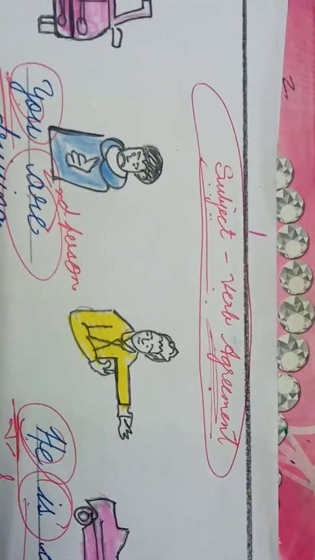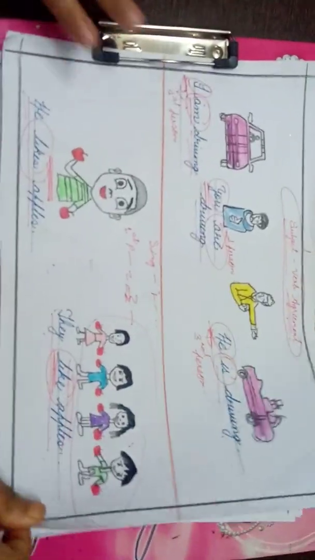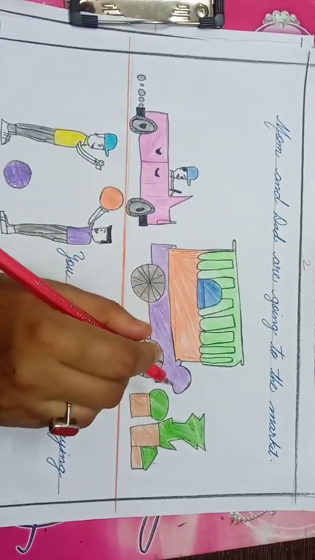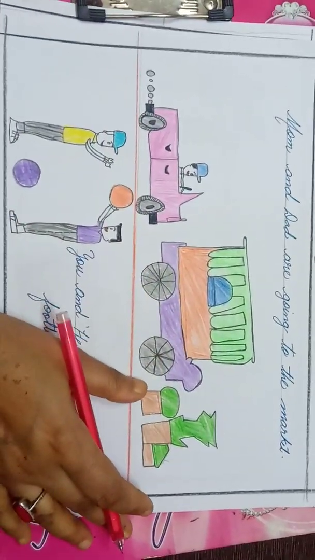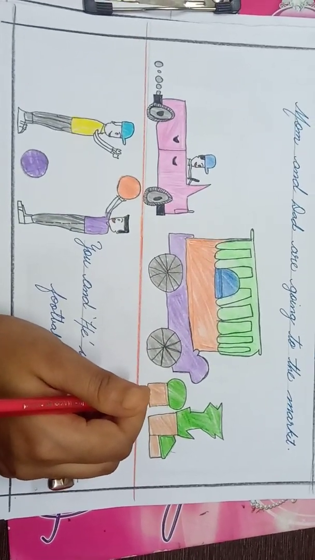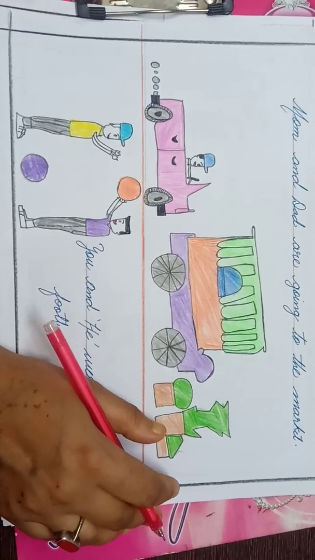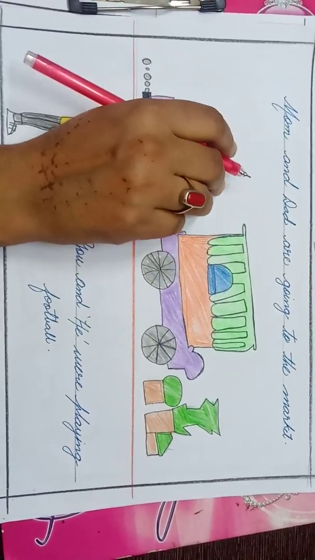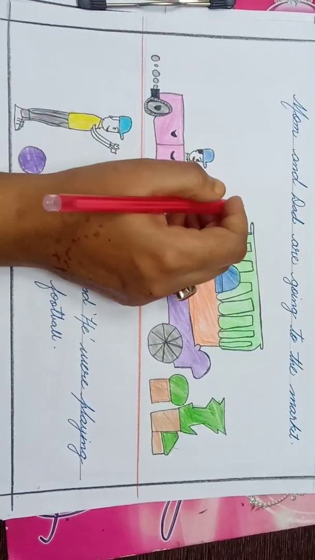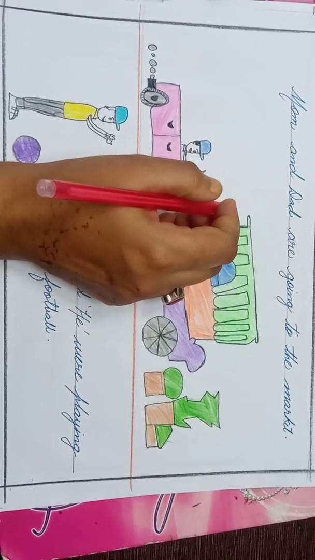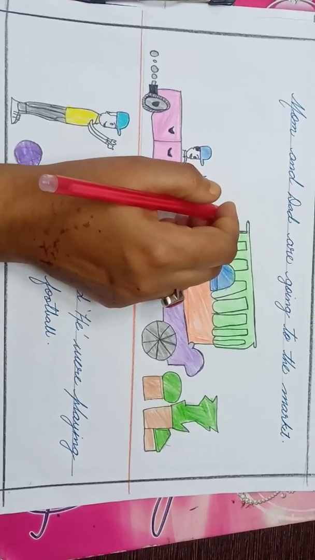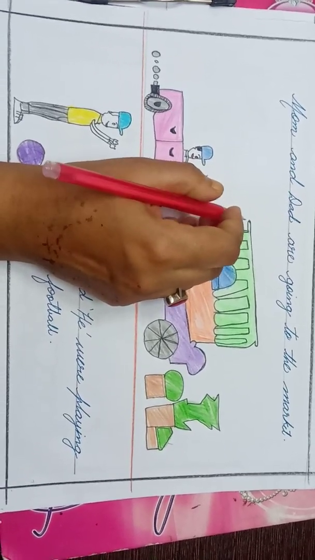So let us first understand how to use verbs in sentences with multiple nouns. Let us say you have a sentence like this: is your mom and dad at home? Or are your mom and dad at home? It is a great confusion whether it's going to be is or are, because here we are talking about mom and dad. So we are talking about two nouns. There are multiple nouns in the same sentence. So what should be the verb? The verb should be the singular form or plural form. So let us understand how we use verbs with multiple nouns.